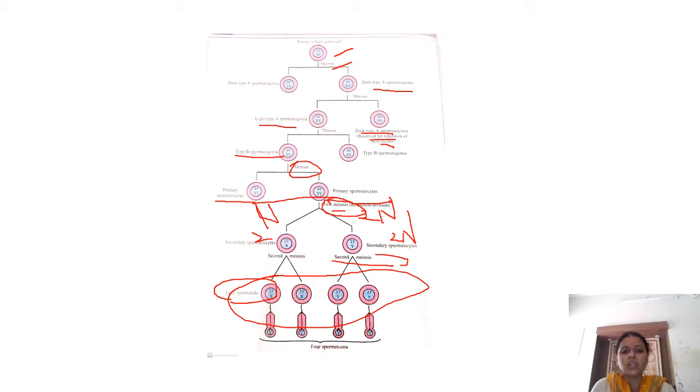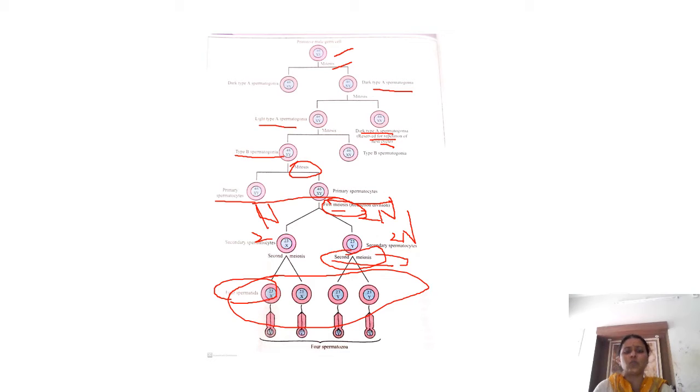Because in the first meiotic division the chromosome number is getting reduced, the first meiotic division is called the reduction division or heterotypical division, whereas in the second meiotic division you can see that all the four are having 23 chromosomes. So the second meiotic division is called homotypical division and it is not a reduction division. So this you must understand.